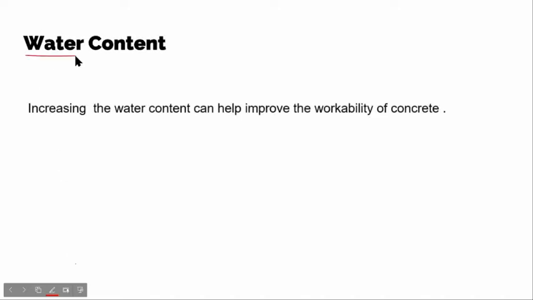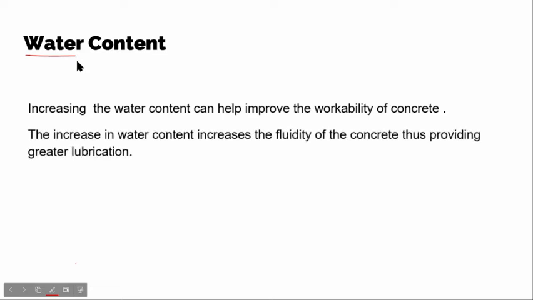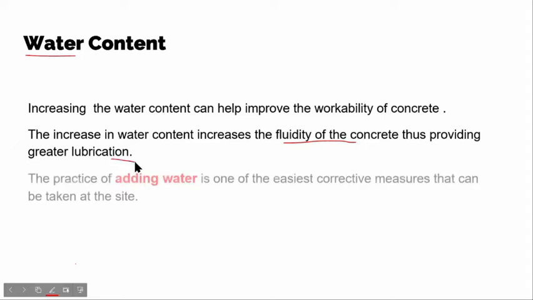Increasing the water content can help improve the workability of concrete. When we increase the water content, it increases the fluidity of the concrete. That is, the consistency increases, so the workability also increases. The practice of adding water is one of the easiest corrective measures that can be taken at the site.